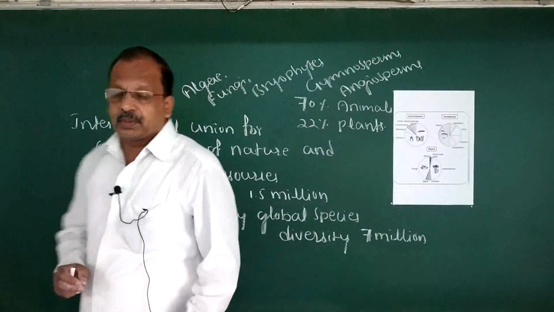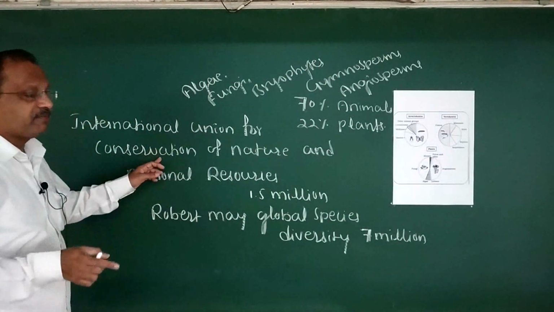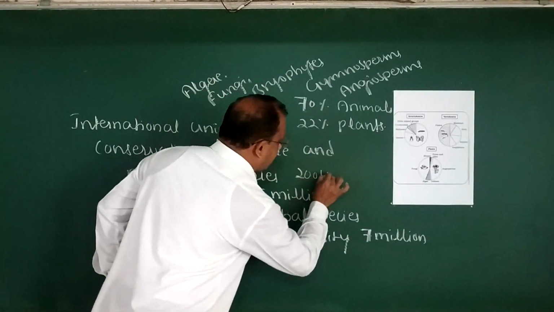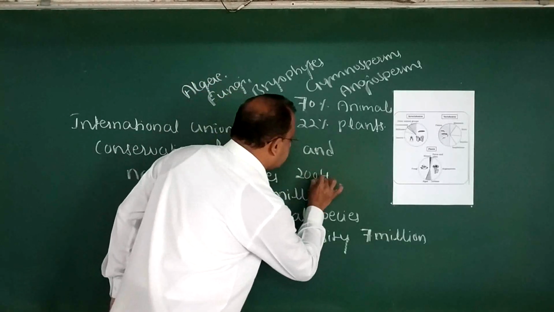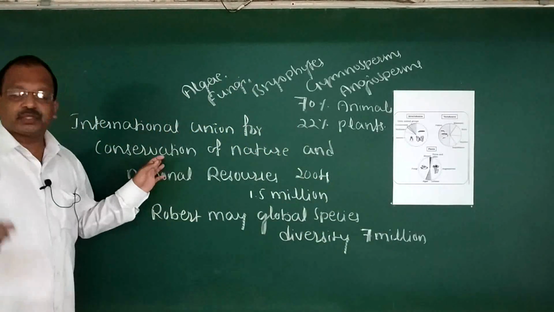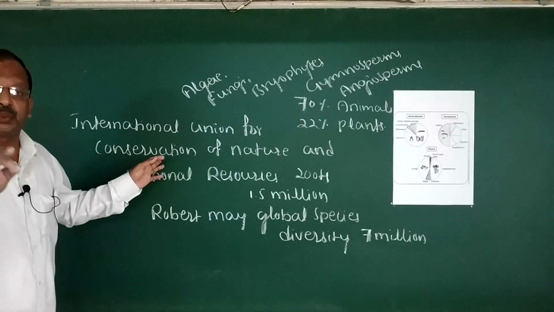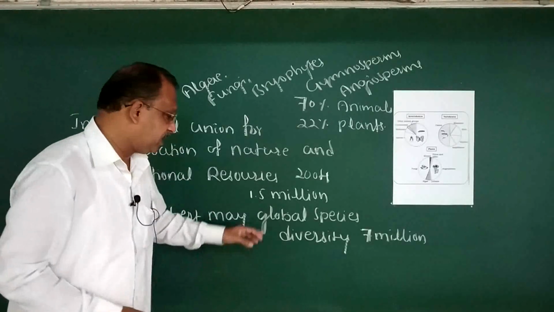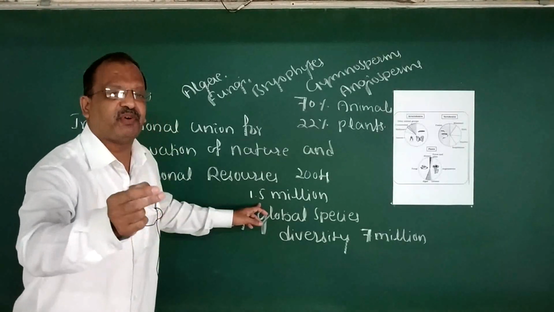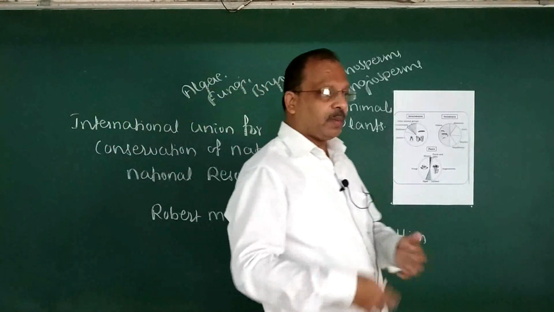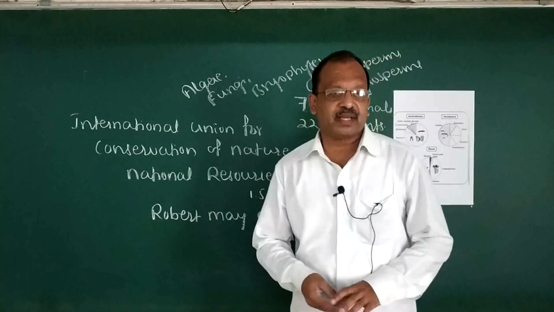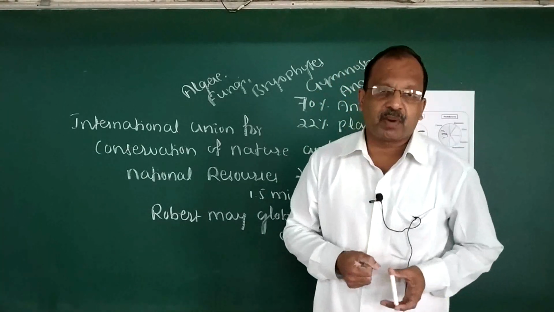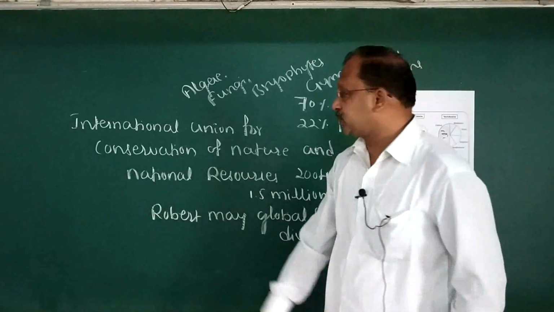According to the International Union for the Conservation of Nature and Natural Resources 2004 report, the plant and animal species so far described is slightly more than 1.5 million.